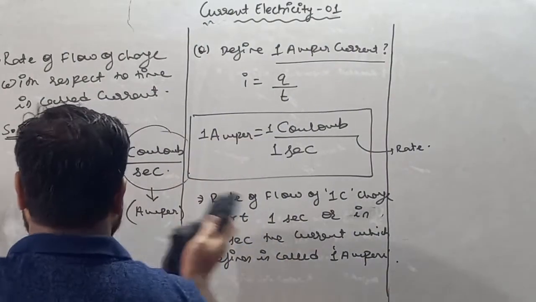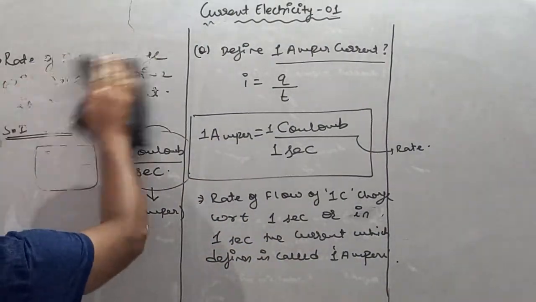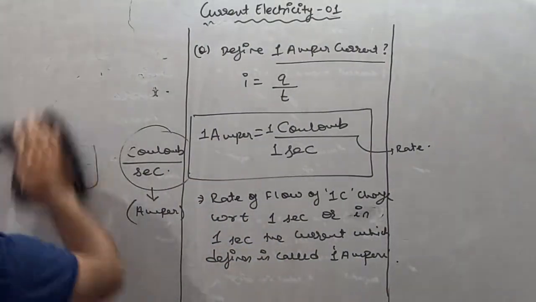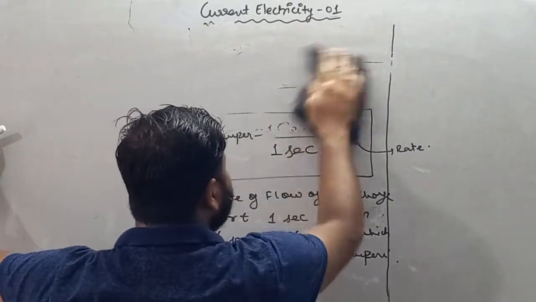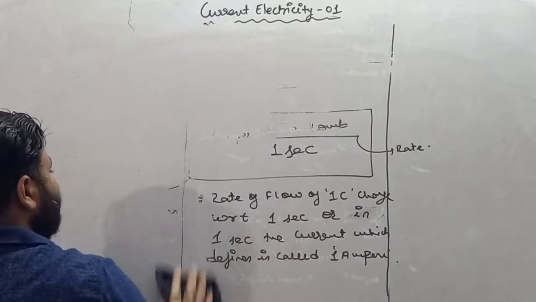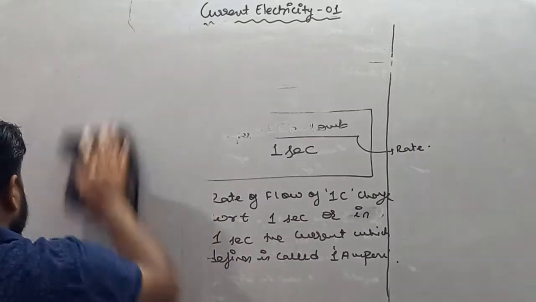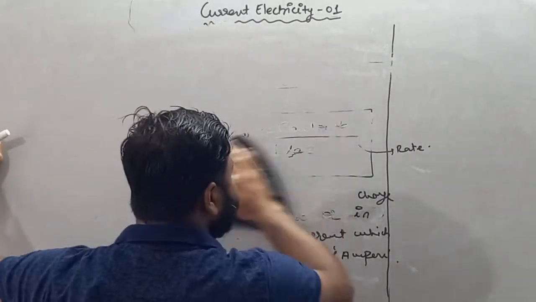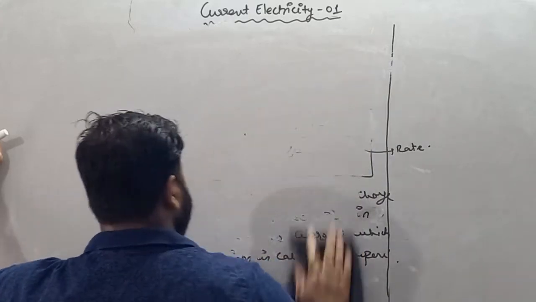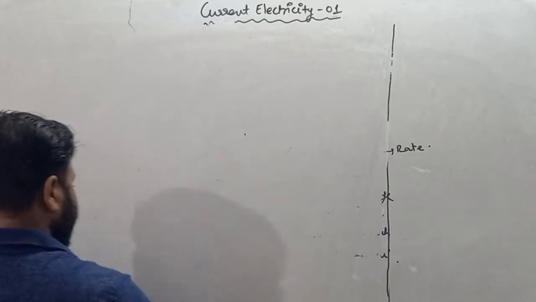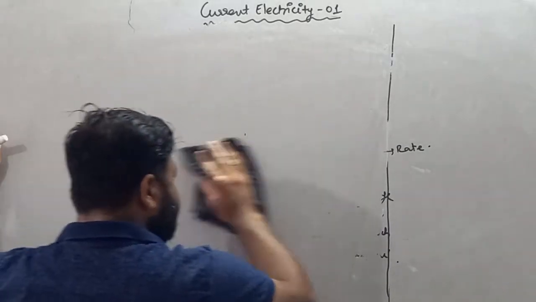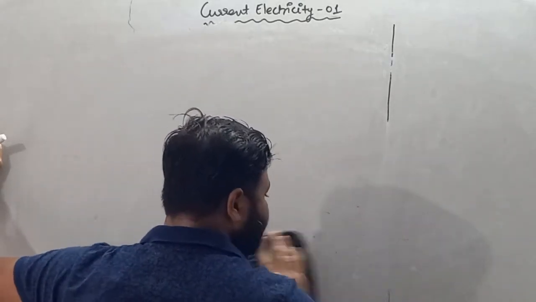Now moving forward, my dear student, let's focus on the definition of current. The definition of current is rate of flow of charge with respect to time is called current. So current is basically defined with respect to time.